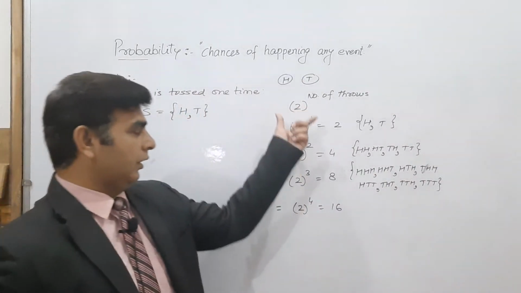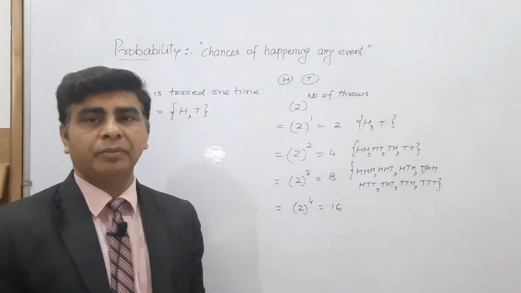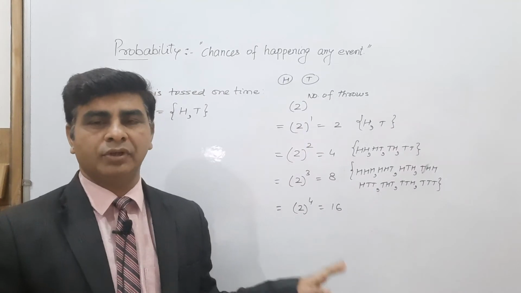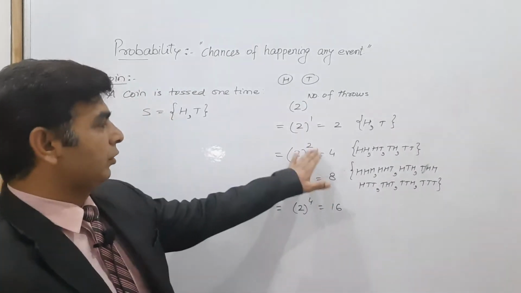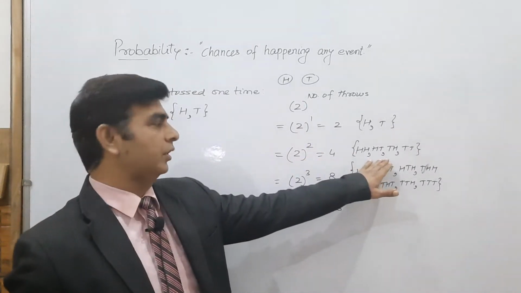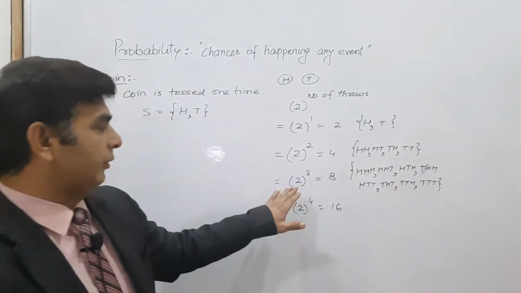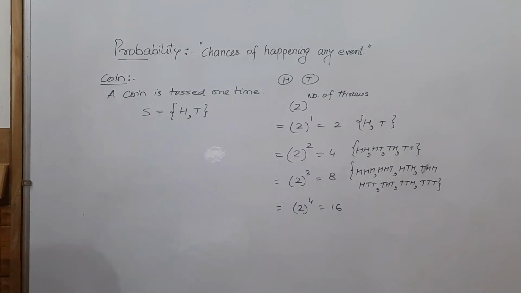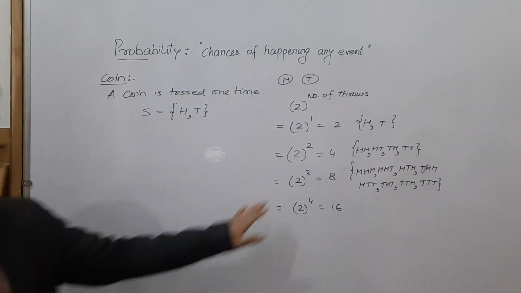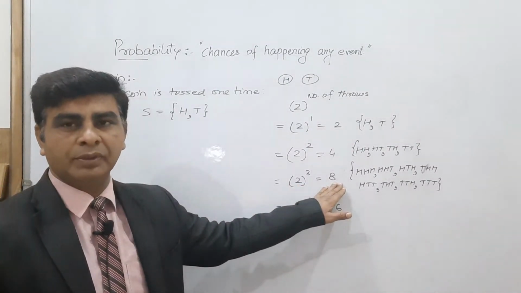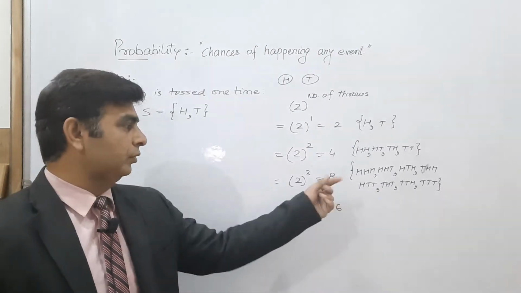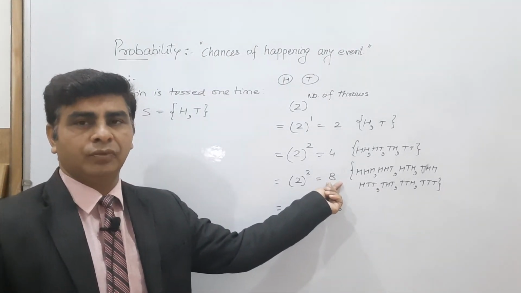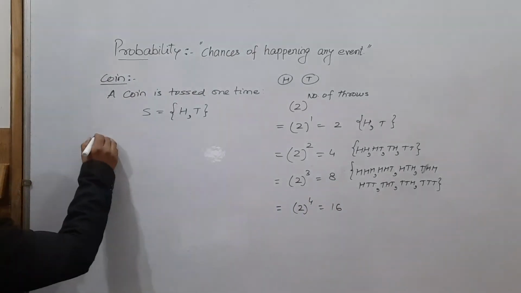So let me give a shortcut method to write down the sample space when a coin is tossed 2 times, 3 times or 4 times. Writing the sample space is very easy, children. Let me write down how we can write the sample space if a coin is tossed 3 times. Because we know that the total number of sample space will be 8, take the half of this number. Half of 8 is 4. So write down 4 times head, 4 times tail.